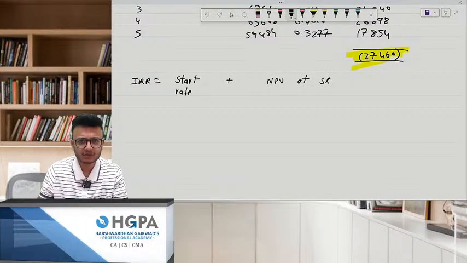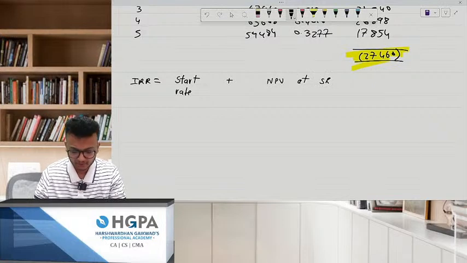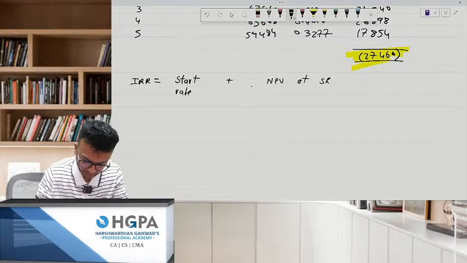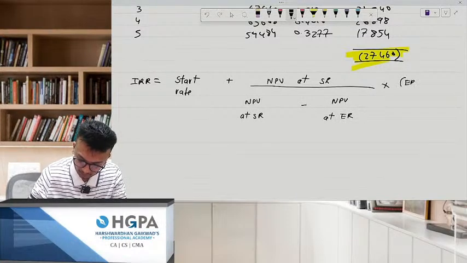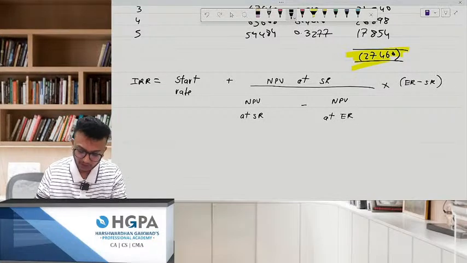We'll solve your model sums also. I'll jump to that also. But first we are making our structure, then we'll jump onto the model sums. NPV at start rate, divided by NPV at start rate minus NPV at end rate, into end rate minus start rate.